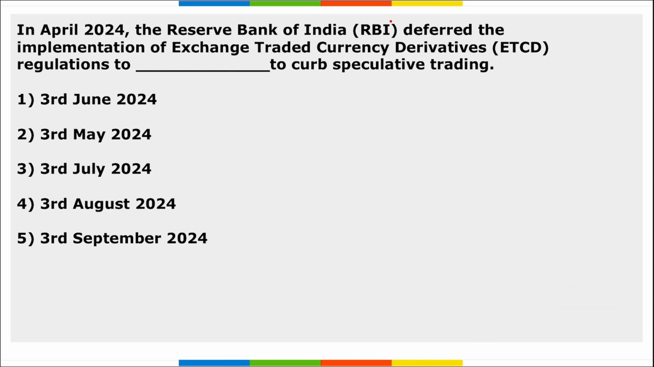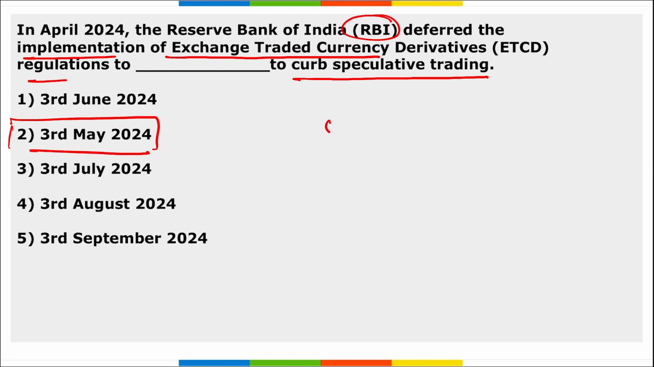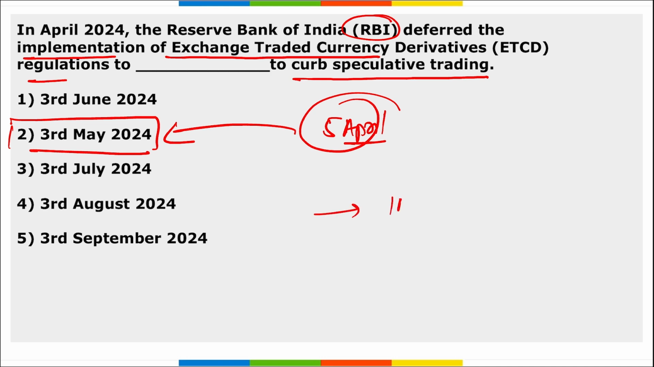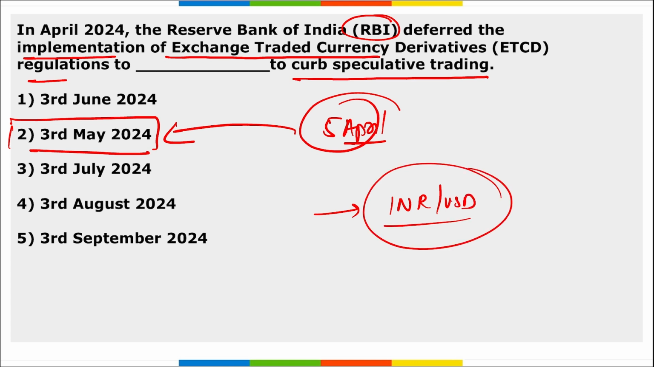Next, in April, RBI deferred the implementation of exchange traded currency derivatives regulations to dash to curb speculative trading. So RBI deferred the implementation of ETCD, that is exchange traded currency derivatives regulations, to 3rd of May 2024. Earlier it was 5th of April, but the date was extended to 3rd of May, and here RBI stated that in the INR-USD pair you cannot further do your currency exchange, right? You cannot even trade, you cannot do forex also in this, but the date was extended to 3rd of May.